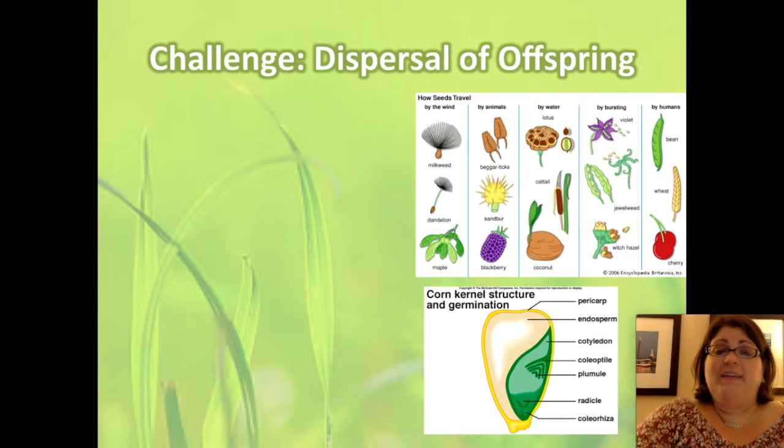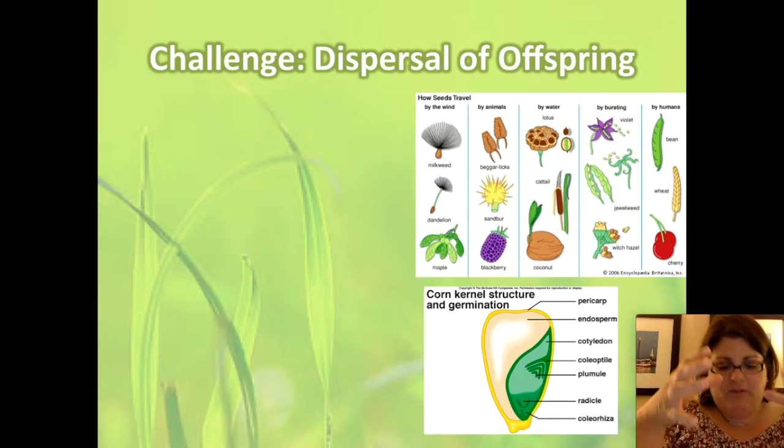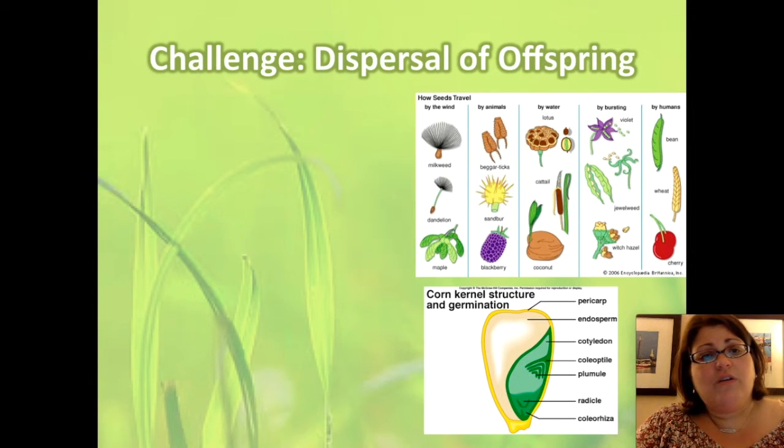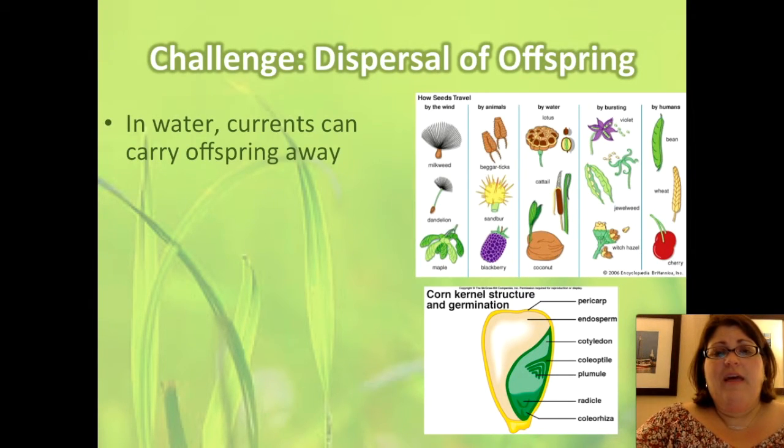Another challenge to plants colonizing land is dispersing their offspring. If all of the offspring fell right at the base of a plant, they'd all be competing with one another and with the parent plant. In the water, currents simply carry them away. On land, we need other adaptations to do this. One way is simply delaying the development of the embryo.